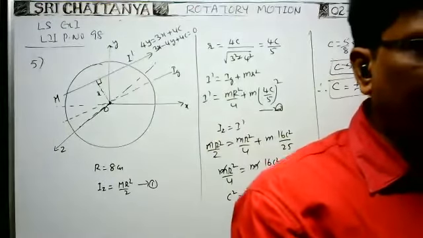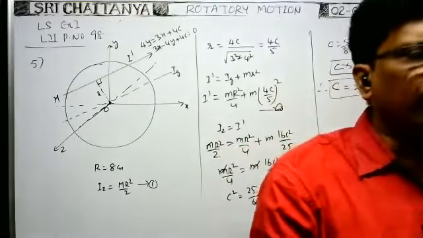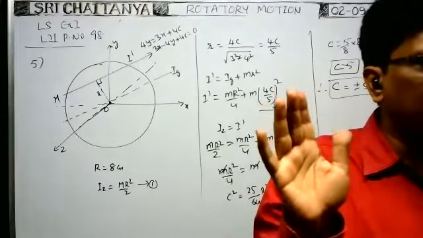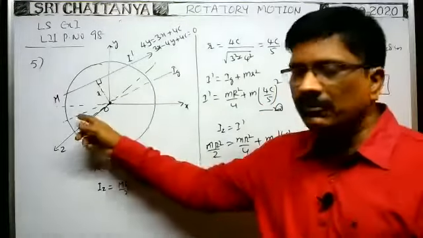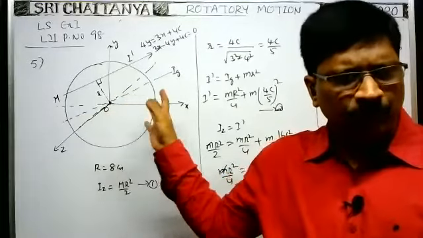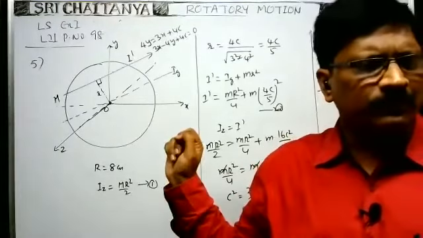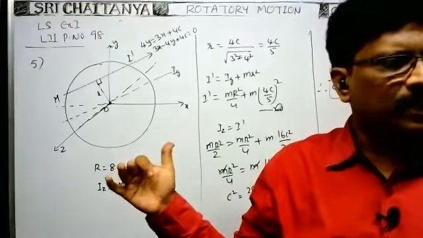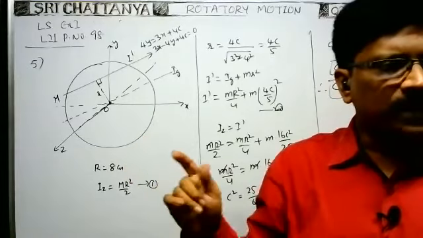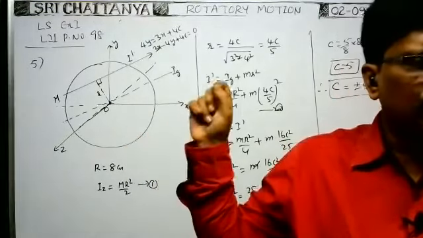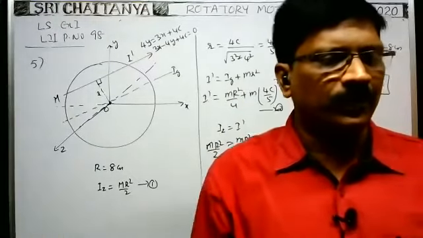Why mR square by 4? Again, you are coming back to the original points. In case of a circular disc, about an axis passing through the center and perpendicular to the plane of the disc, the moment of inertia is mR square by 2 only, no? About the diametric axis, the moment of inertia is mR square by 4, no? Just at the beginning of the class today, I said these formulas. By using the parallel axis theorem and perpendicular axis theorem, how we can find the moment of inertia, I already explained first. So you have to remember the formulas first. You practice the formulas, then you can do the problems easily. Okay, right.